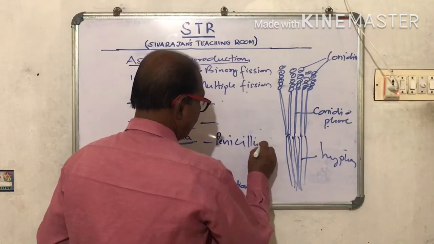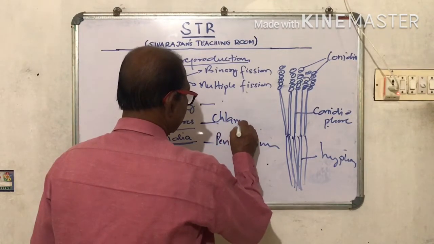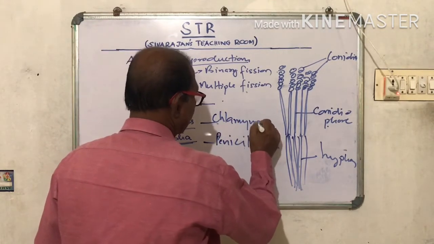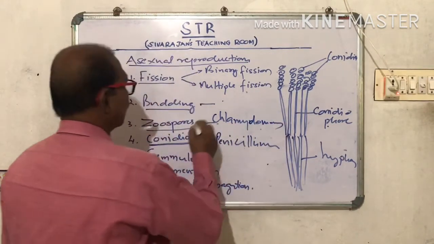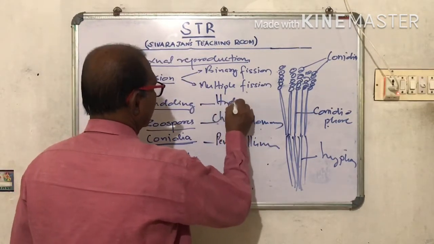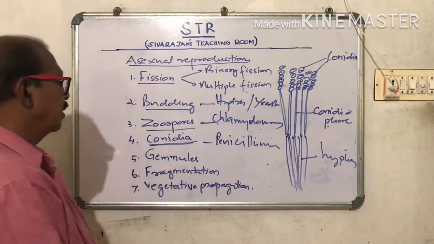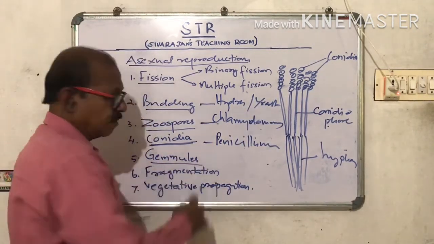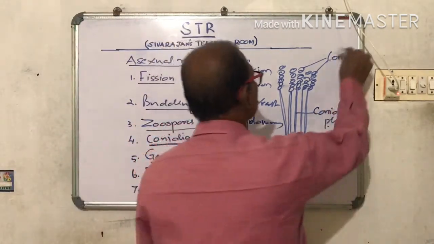Zoospores, chlamydomonas. Budding, hydra, yeast. Okay. Then gemmules. Gemmules are buds formed inside the body.